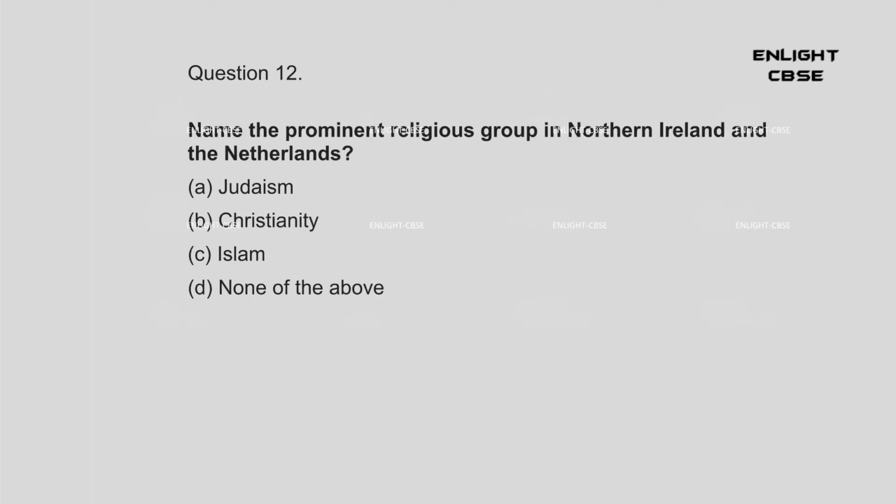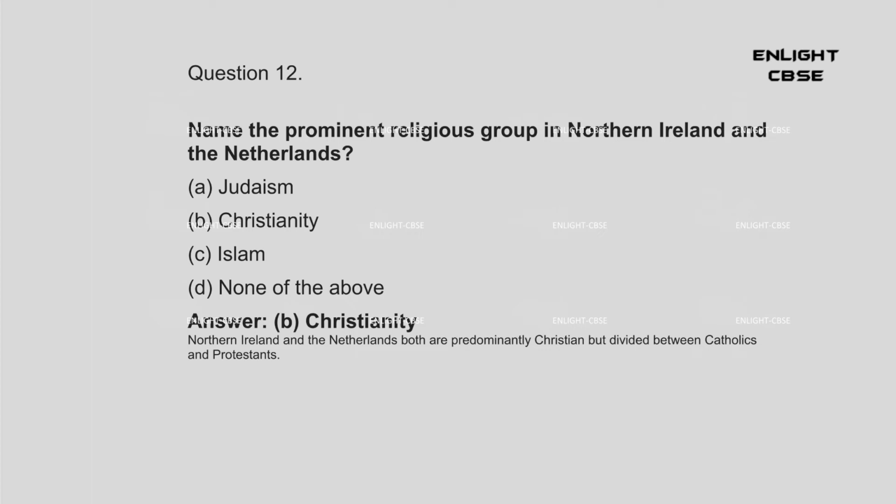Question 12. Name the prominent religious group in Northern Ireland and the Netherlands. A. Judaism. B. Christianity. C. Islam. D. None of the above. Answer: B. Christianity. Northern Ireland and the Netherlands both are predominantly Christian but divided between Catholics and Protestants.